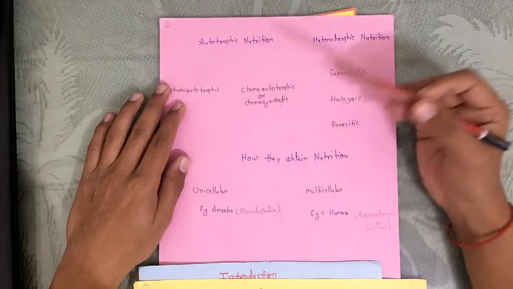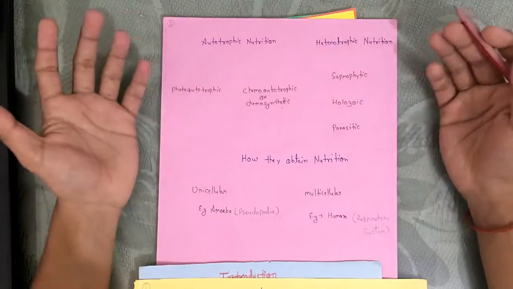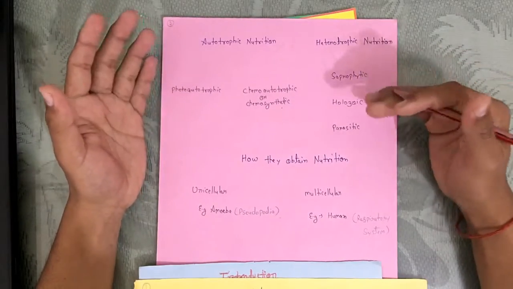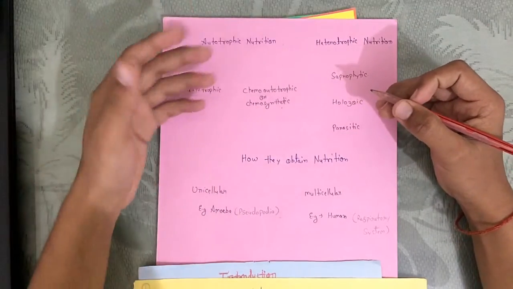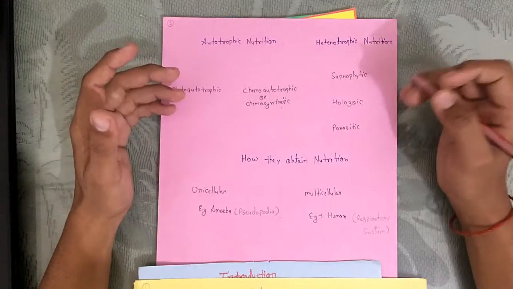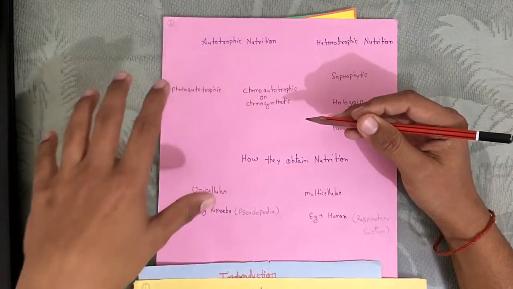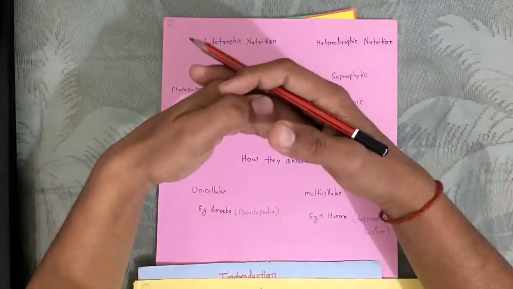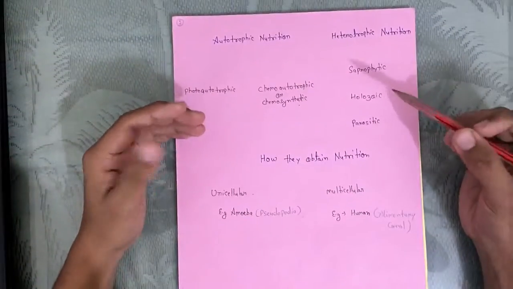So how they obtain their nutrition is also the thing which differs from one organism to other. Like in unicellular organism, it's very simple. They have a single cell, and they can take food through their body surface, like we see in amoeba. They form pseudopodia-like structures, that we call false feet, pseudo and podia. From any side it can emerge out two hands which cover the surface and then engulf it.